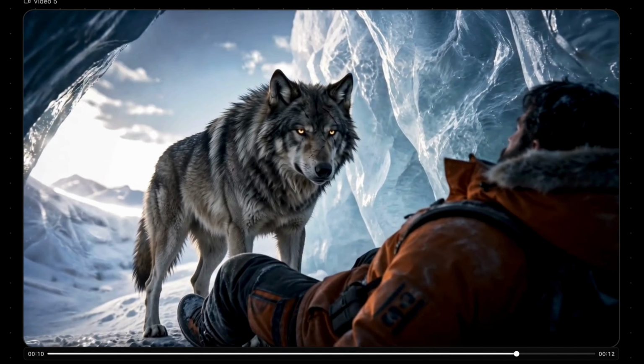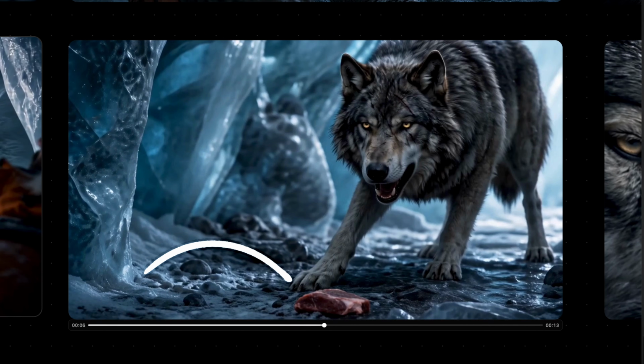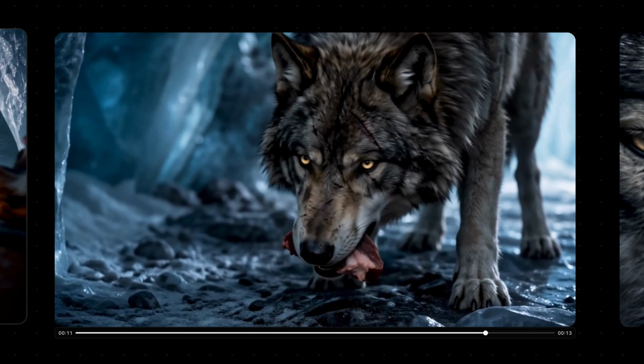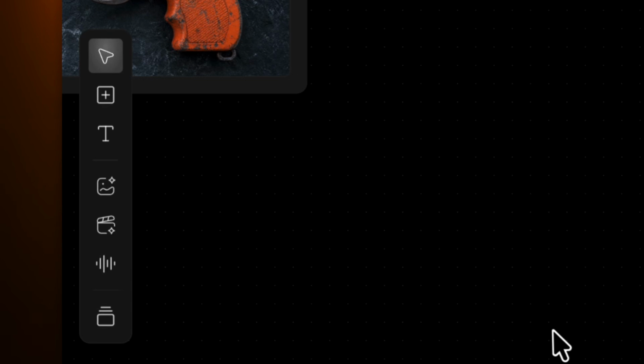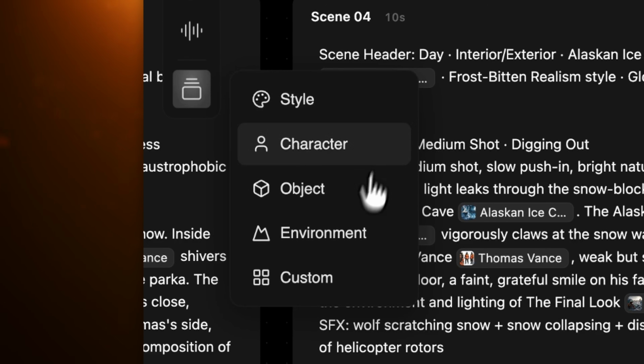These results are a lot better than before. They're not perfect. Like, according to the script, this should be dried meat, which makes way more sense for an explorer to be carrying around than like an entire raw steak, but you get the idea. What matters is all of the most important stuff like character, location, and prop consistency stay locked in. By the way, from a workflow perspective, all of the things that you just saw the agent create, like AI images, videos, audio, and assets, these can be manually added into your canvas as well, so you can import recurring characters or things that you've already created.